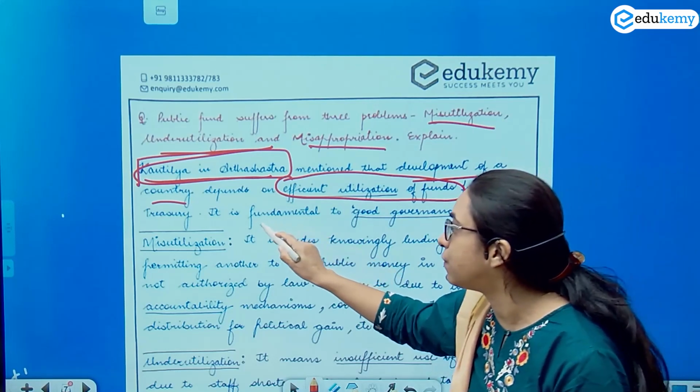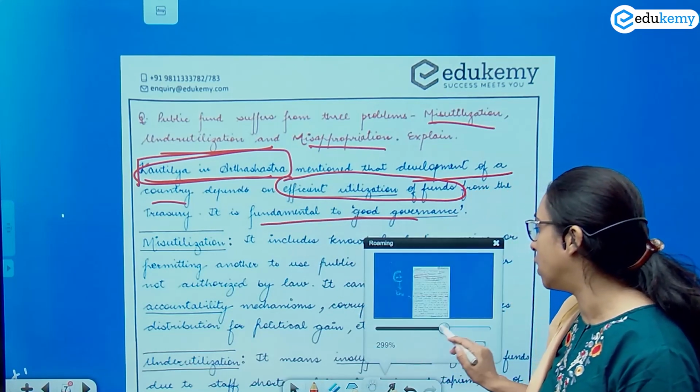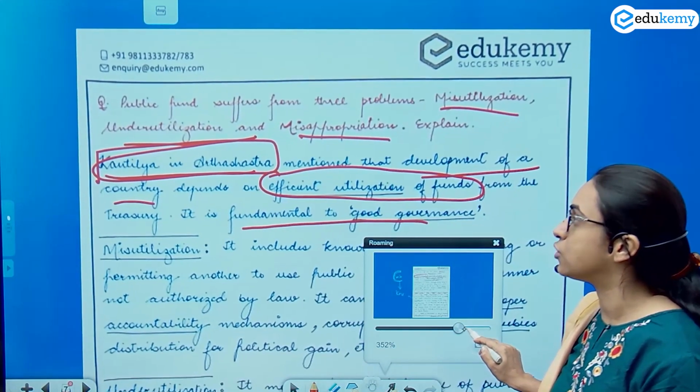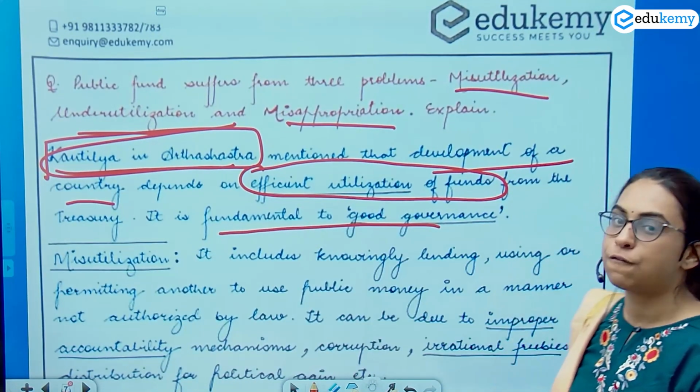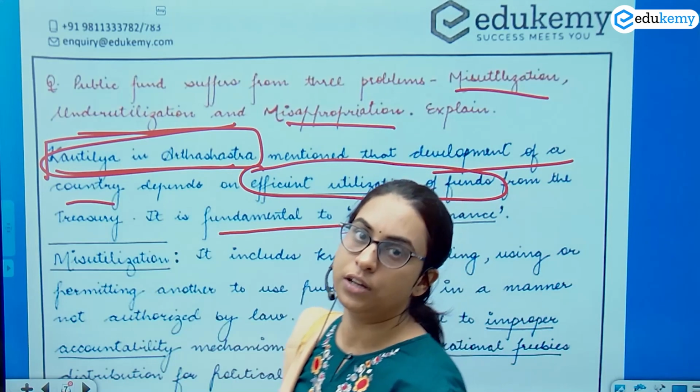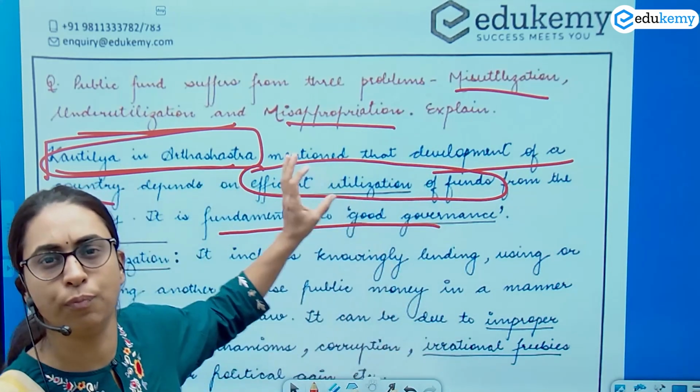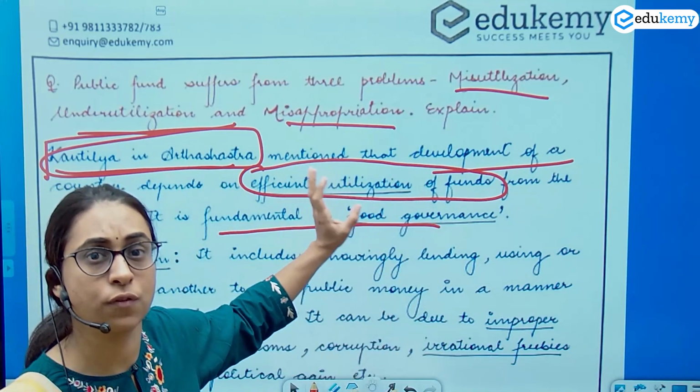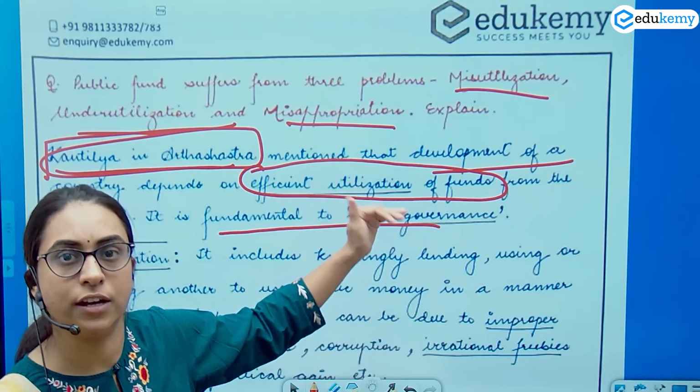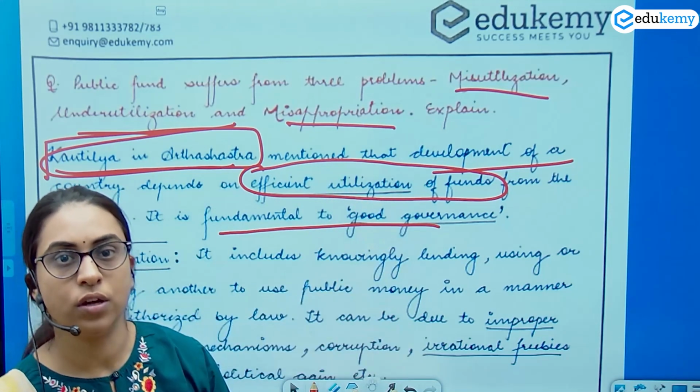And this is a fundamental aspect of good governance. So you've briefly mentioned the importance of utilizing public funds for the development of the country and for good governance.